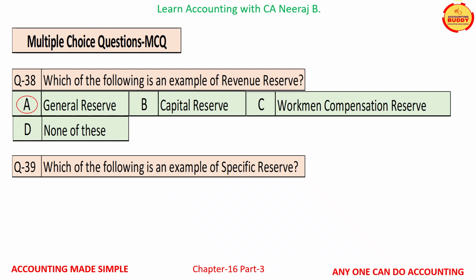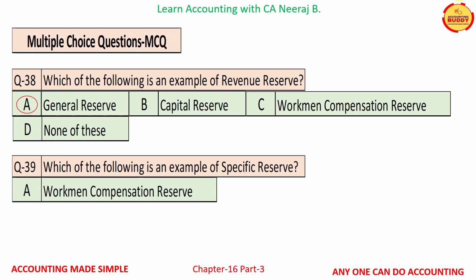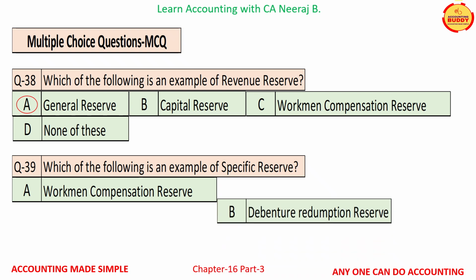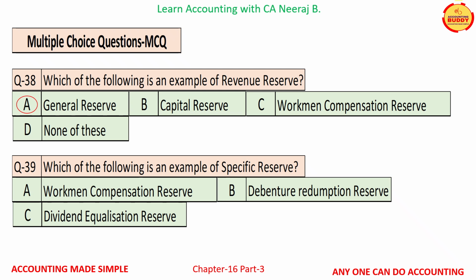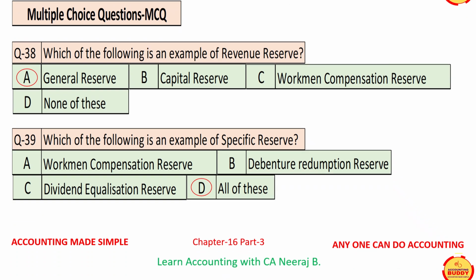And the available options are option A, workman compensation reserve, option B, debenture redemption reserve, option C, dividend equalization reserve, and option D, all of these. And the correct answer is option D, all of these are the examples of specific reserve.